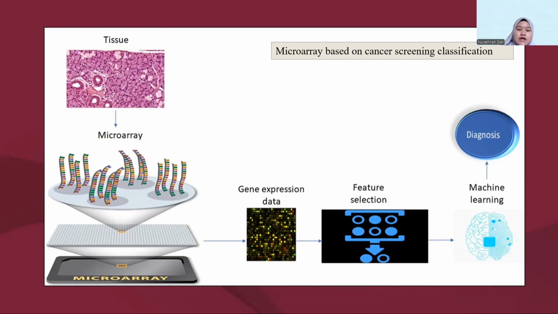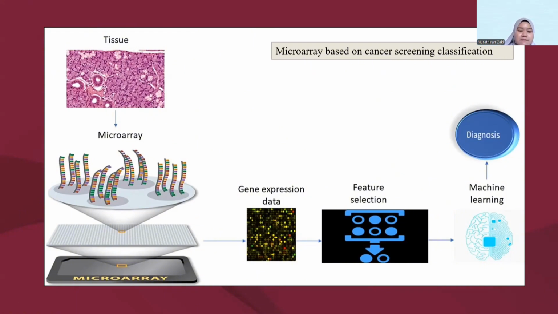The microarray consists of a tiny chip holding spots of labeled DNA, and each spot contains a specific DNA sequence that binds to the matching sequence in the patient sample.